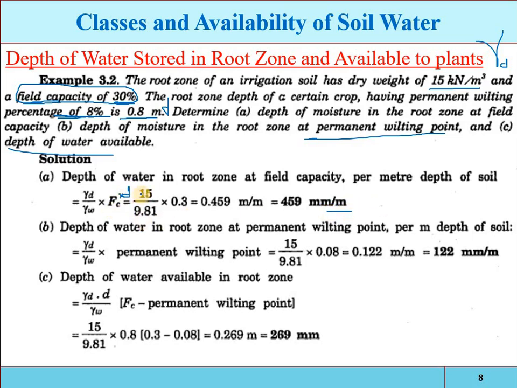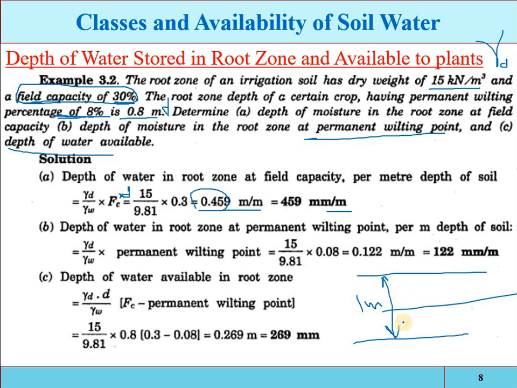Okay, so see, gamma d is 15 kilonewton per cubic meter and gamma water is 9.81 kilonewton per cubic meter, with 30% as the field capacity. So in 1 meter of the soil sample, for example, this is the earth surface, we can say 1 meter, because we have not applied a depth d, so it will be considered as a unit depth.